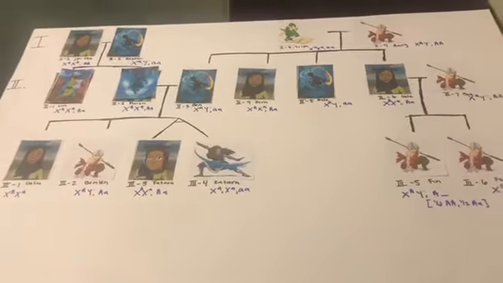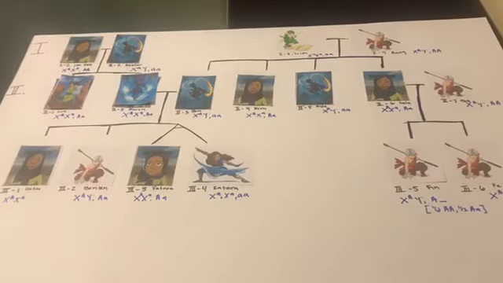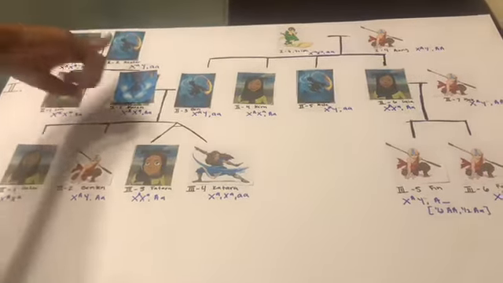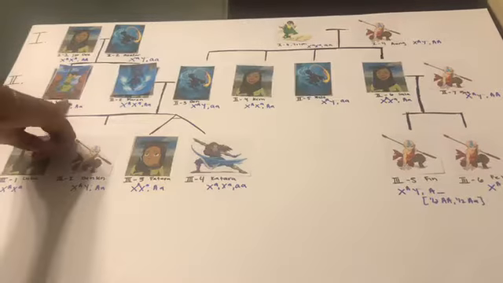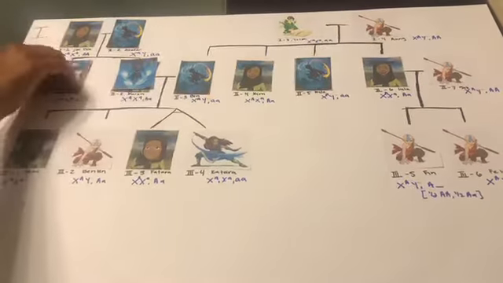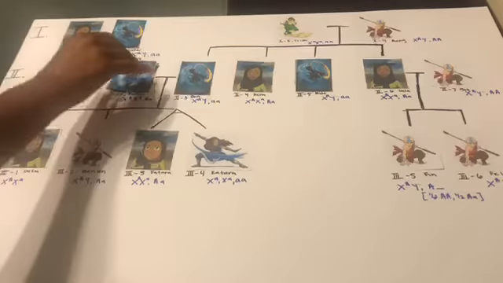Also, if it was autosomal dominant, that would also mean that they would receive a dominant trait from their father, making them benders as well. And as you can see, they are not benders, which is why it is not autosomal dominant.